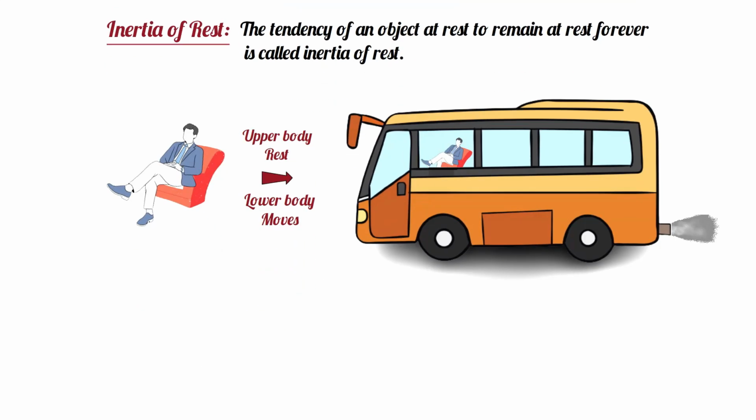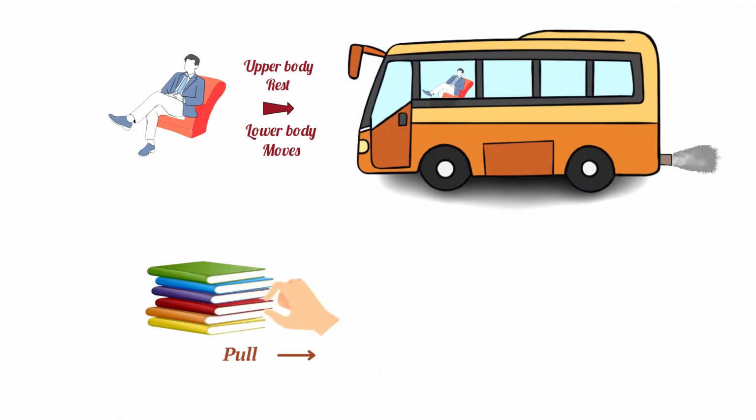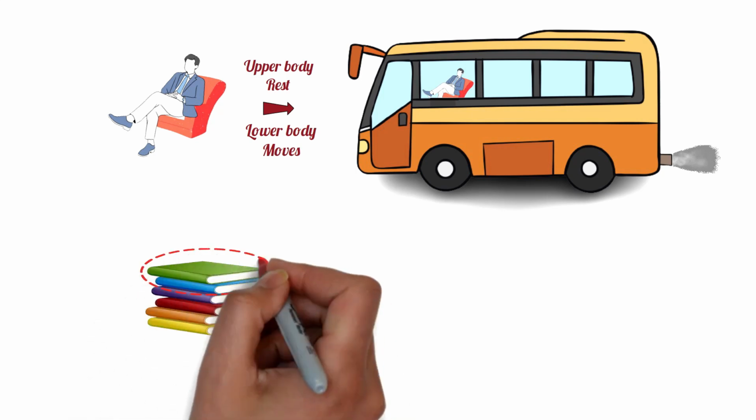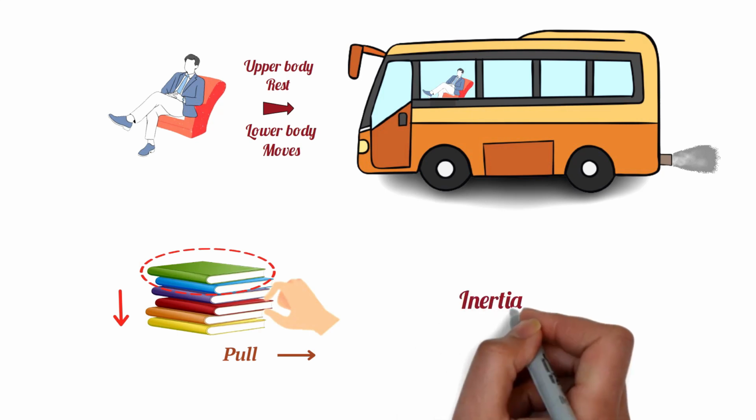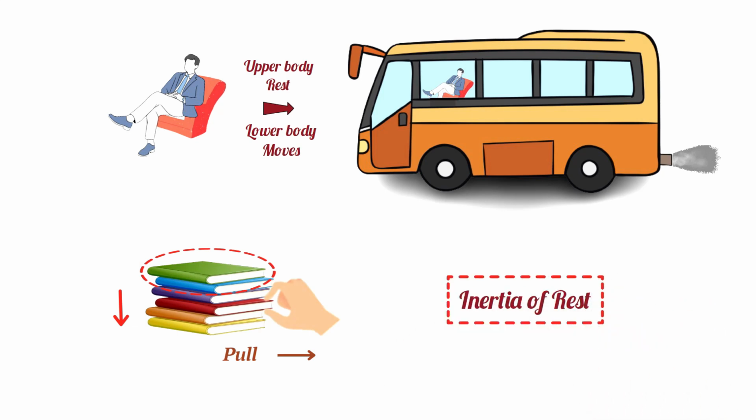A similar case happens when a book is quickly pulled from the middle of a stack of books, arranged from the bottom to top. The uppermost books come down, but the column of books does not break. This also happens because of the inertia of rest.